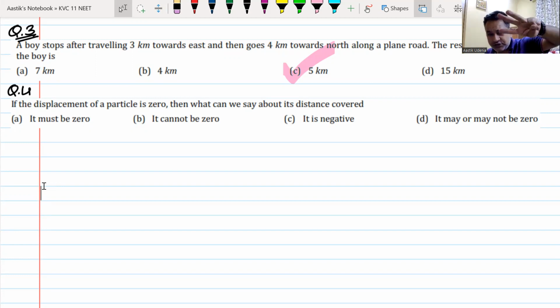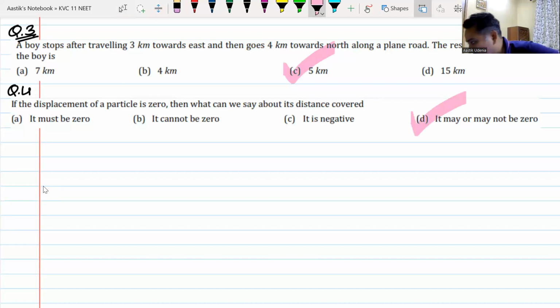1, 2, 3, 4, and the answer is: displacement is 0. What can you say about the distance? Displacement is 0. That means either it has not moved or it has moved and come back to the same position. Yes or no? So D, sir. If the displacement of the particle is 0, then what can we say about the distance traveled? And the answer is, my dear friends, D.